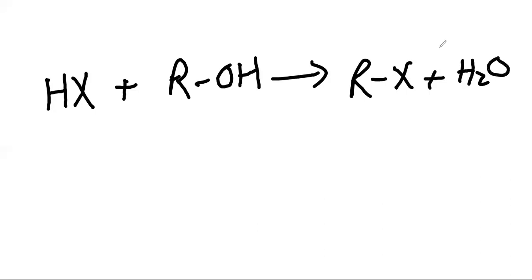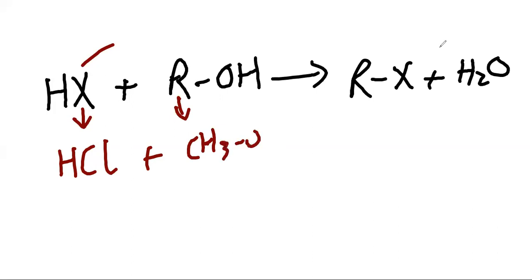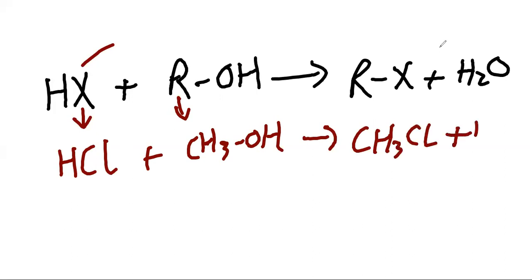X is any halogen: HCl, HBr, HI, any you can use. Here R is CH3 and X is Cl, so CH3Cl plus H2O. This is the reaction of hydrochloric acid with methanol, then you get methyl chloride with water.